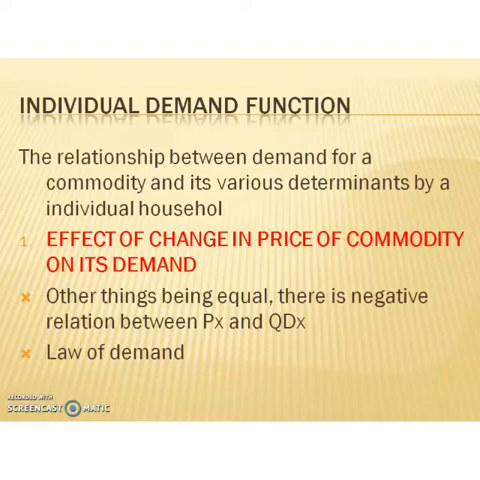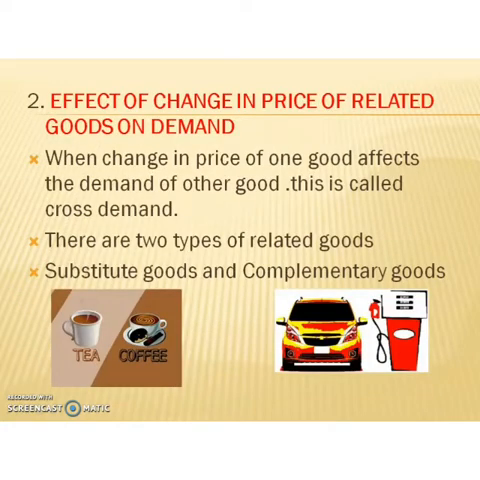Then the next factor is change in price of related goods. What is the relationship between price of related goods and demand? Price of related goods also influences the demand of a commodity. When a change in price of one good affects the demand of another good, it is called cross demand. The change in price of one good affecting the demand of another good is known as cross demand.